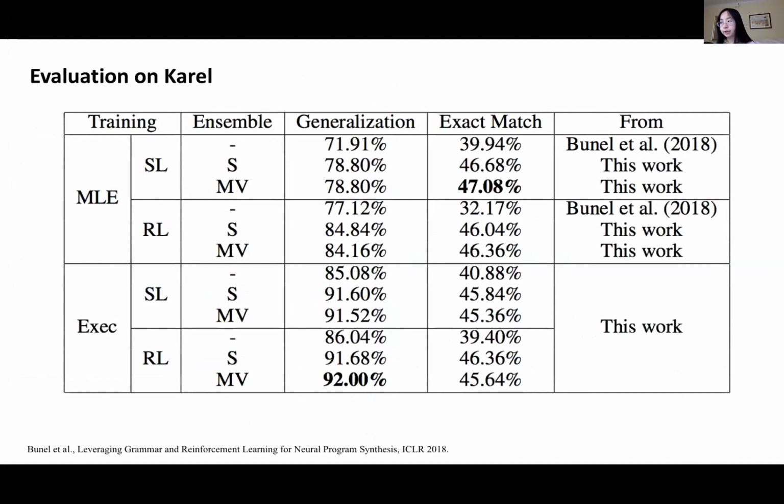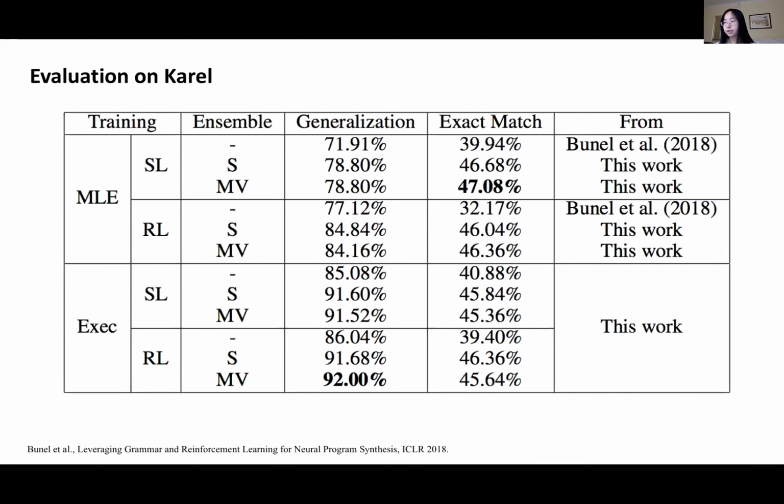Then here are our results. We compare with the work from Bunel et al., which was the state-of-the-art on the Karel benchmark at that time. And they use exactly the same framework we described before without applying our execution-guided synthesis and ensemble techniques. We refer to their approach as MLE. Note that in the Karel benchmark, each set of input-output pairs is annotated with a single ground truth program. But usually there could be multiple different programs that satisfy both the input-output examples and the held-out test case.